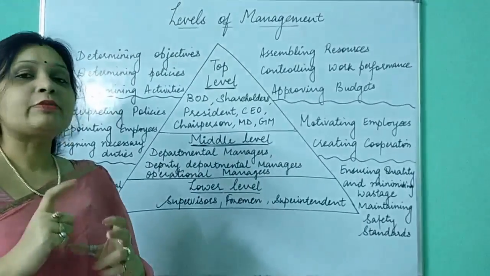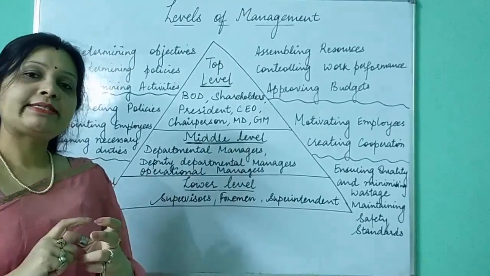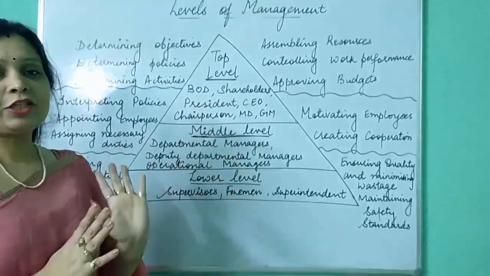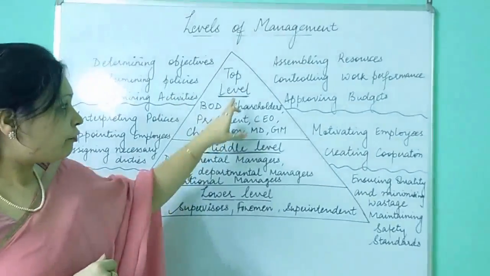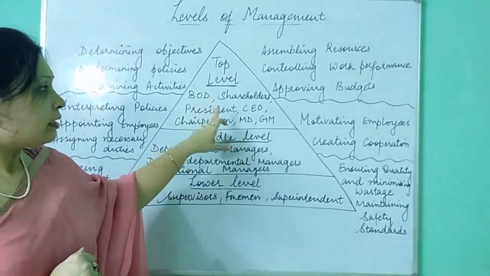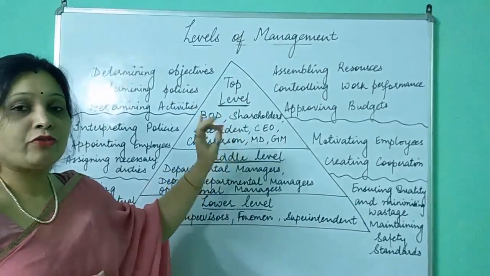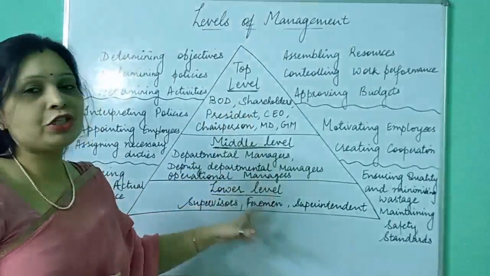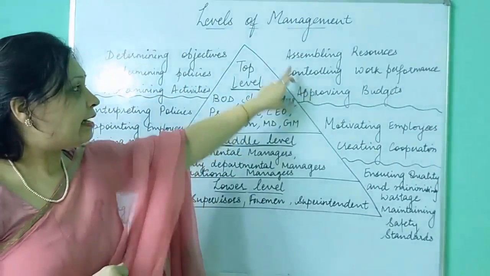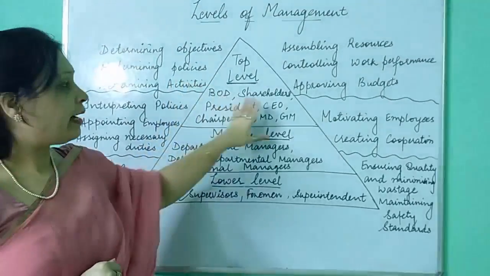So you must be able to recognize that this post or this member works in such and such level. First you have to recognize these names, understanding which post or which member belongs to which level, and secondly, what their functions are. These are the functions which are performed by these people.